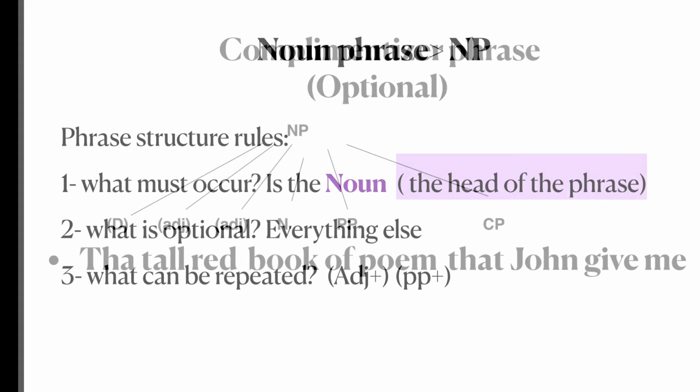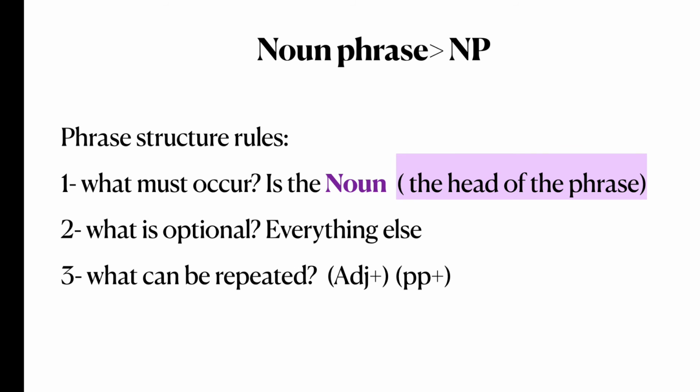Okay, so let's go back to our previous questions in the beginning and answer them. What must occur in a noun phrase is the noun. And the noun here is the head of the phrase. What is optional? Everything else, like adjectives, like determiners, like prepositional phrase and complementizer phrase. What can be repeated? The adjective phrase and the prepositional phrase.